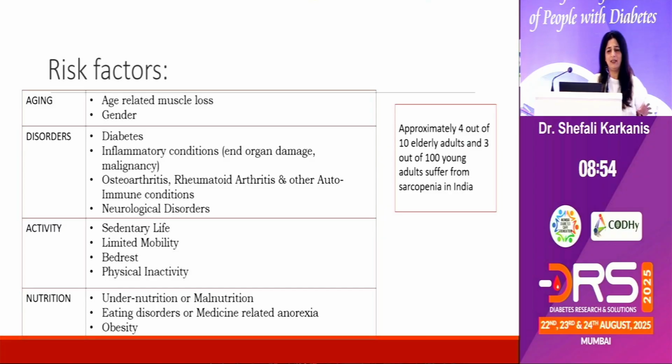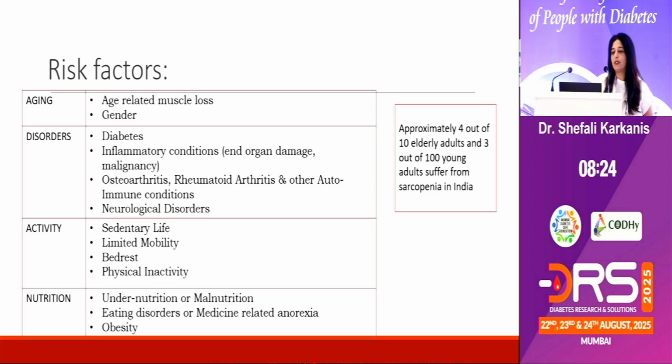There are various risk factors, including age, of course, it's an age-related disorder, and activity, a sedentary lifestyle, sitting in the conferences for the whole day and then going to the clinics and again sitting. This is one of the factors wherein muscle loss occurs. Nutrition, both undernutrition as well as obesity, can increase the chances of sarcopenia, and chronic disorders like diabetes, inflammation, malignancies, autoimmune disorders, neurological disorders, all of this will increase sarcopenic risk.